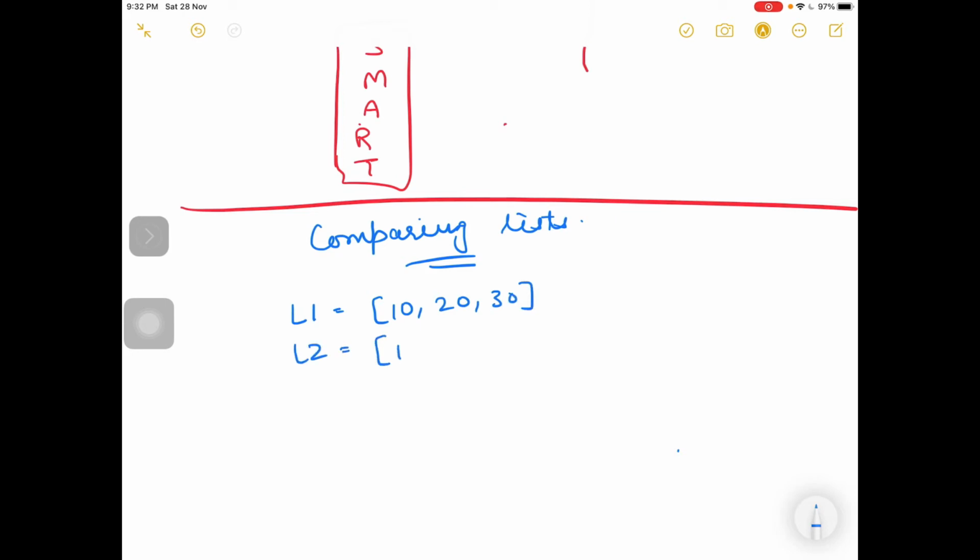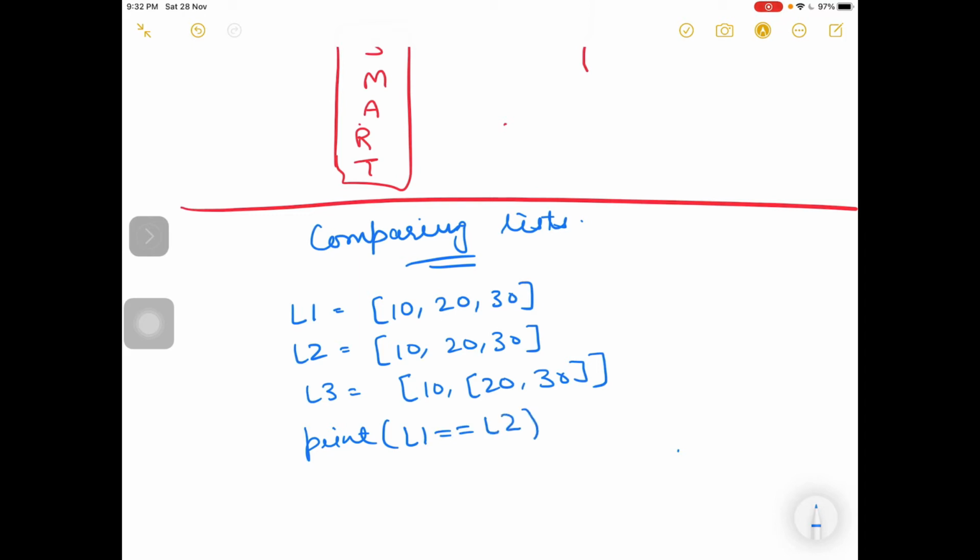L2 also has 10, 20, 30. L3 has 10, 20, 30. If I print L1 equal to L2, this is a relational operator, equality operator, comparison operator. So it will give you true. Both list items are equal.